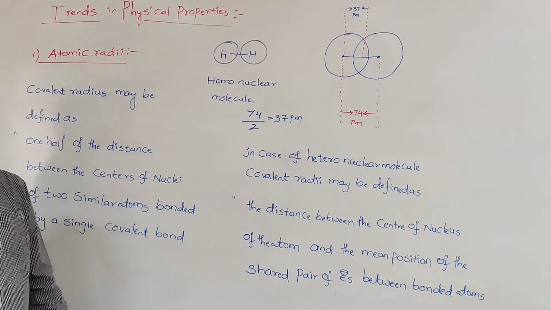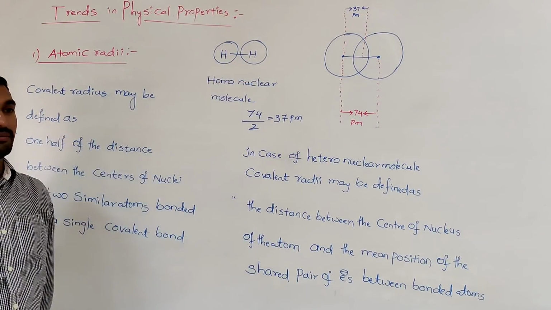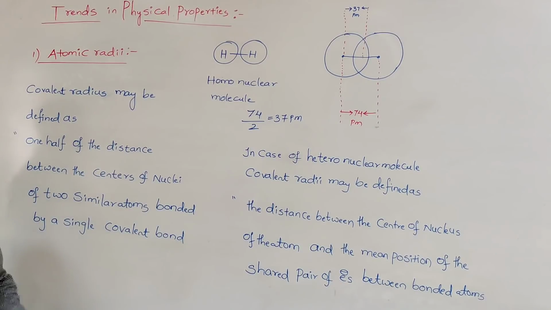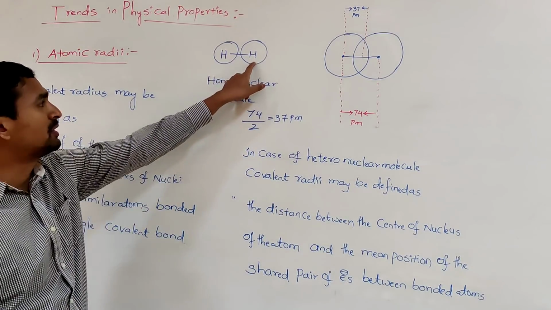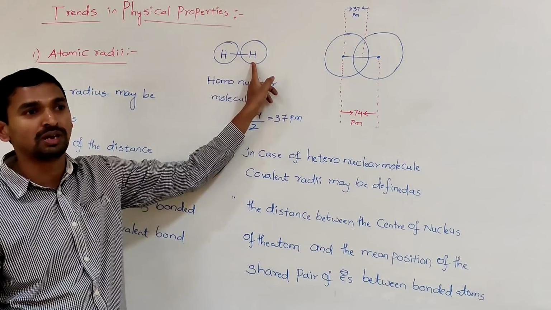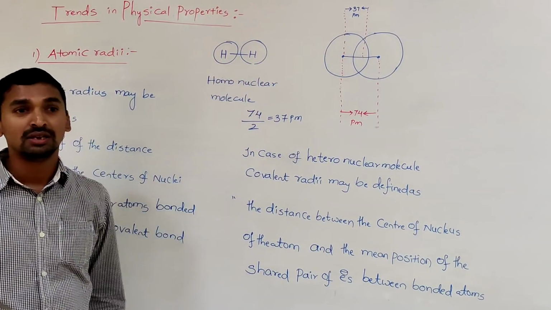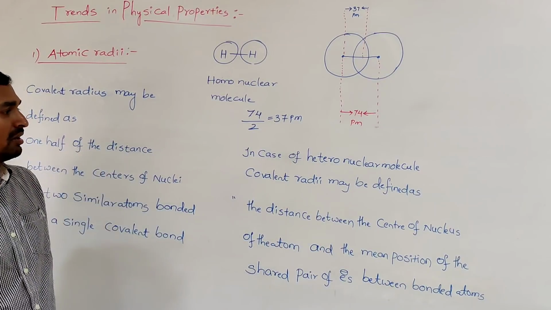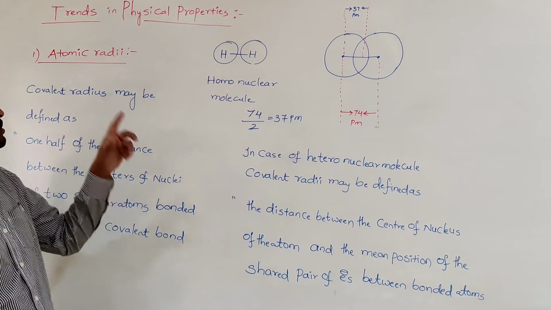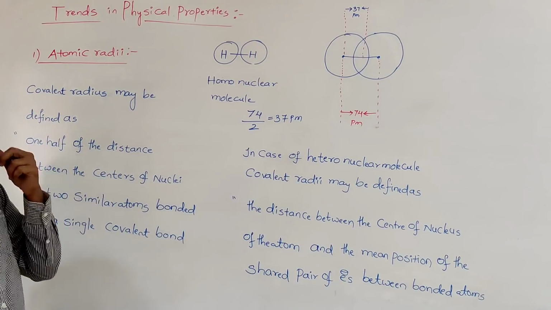So all the time the same atoms may not be combined by a single covalent bond. Sometimes, instead of hydrogen, it is chlorine, bromine or iodine. Whenever two different atoms are present, how do you calculate the internuclear distance, and from that how do you calculate the covalent radius?